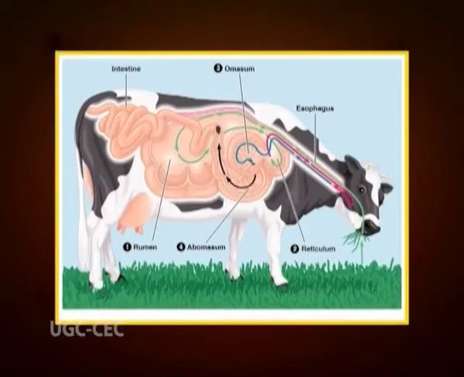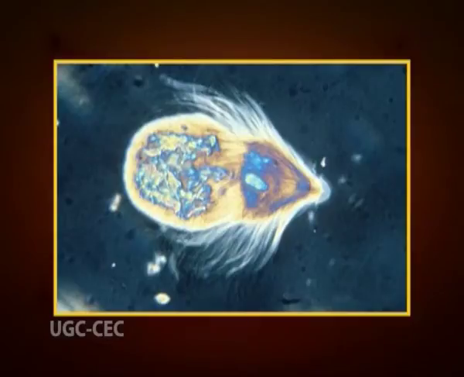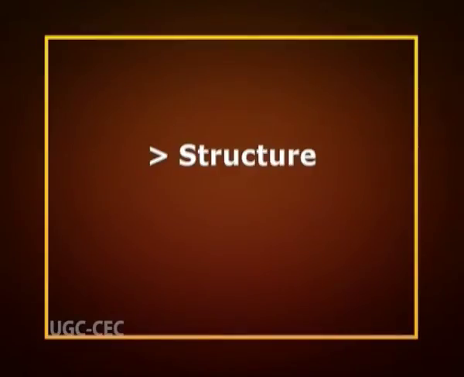Cellulose for industrial use is mainly obtained from wood pulp and cotton. Some animals, particularly ruminants and termites, can digest cellulose with the help of symbiotic microorganisms that live in their guts, such as Trichonympha. In humans, cellulose acts as a hydrophilic bulking agent for feces and is often referred to as a dietary fiber. Now, let us discuss its structure.